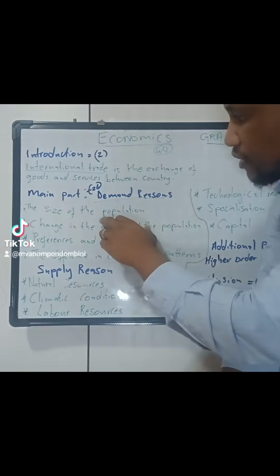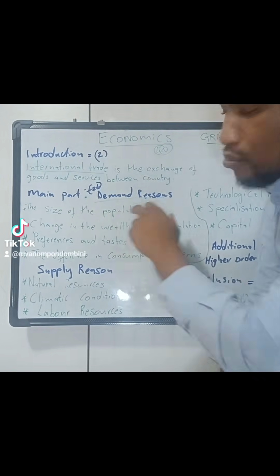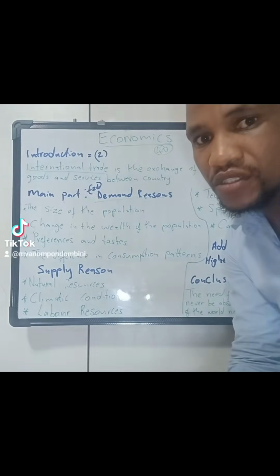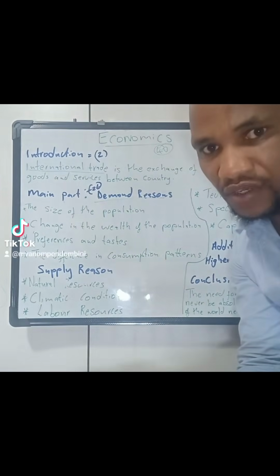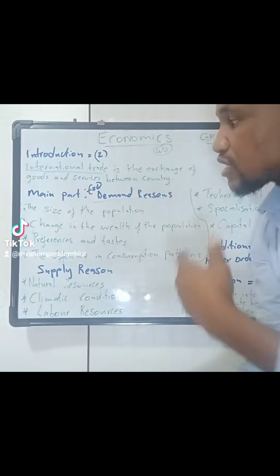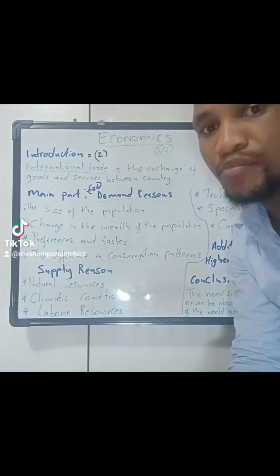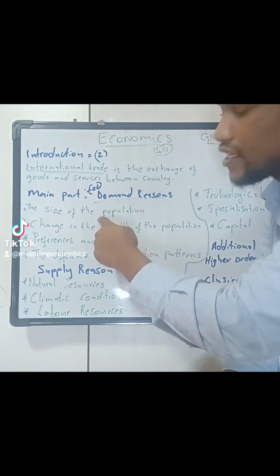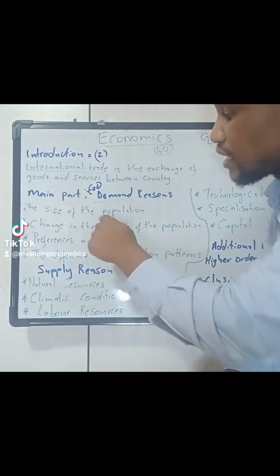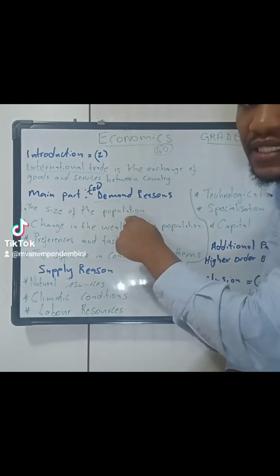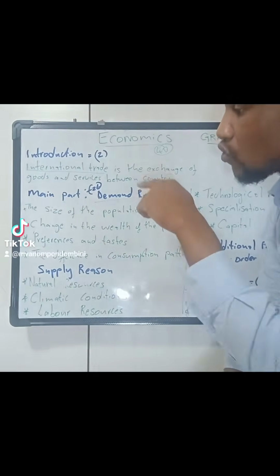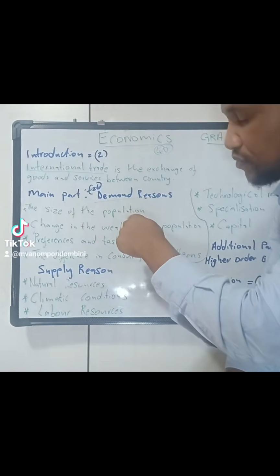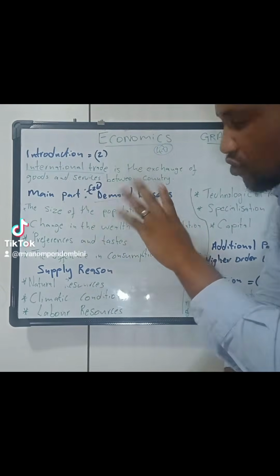Obviously, if we have more population, which means more population growth, there is more demand for goods and services from many people, so the country somehow has to import goods from outside of the country, because the demand increases only because the size of the population is increasing. So now they have to look for other goods from another country due to the size of the population. So you can write other points, plus 4 or 3.